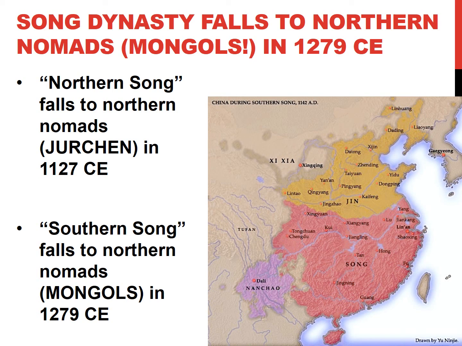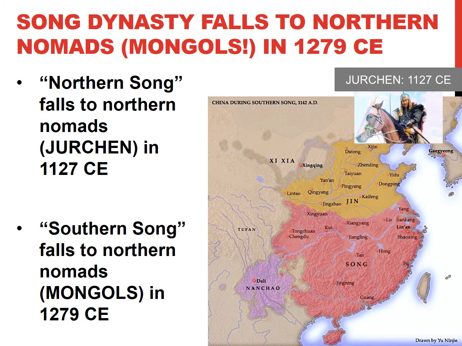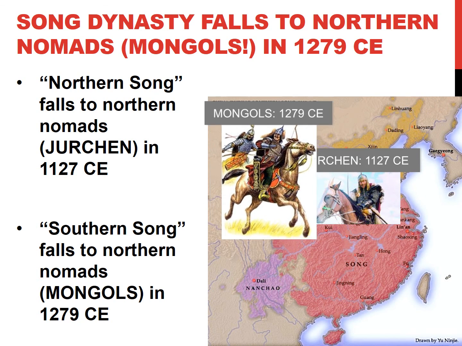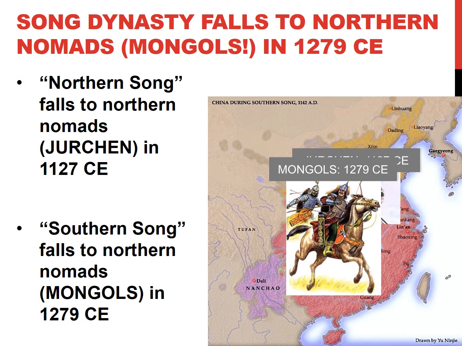The Song Dynasty is going to fall apart as well. And the Song Dynasty is going to fall to another group of northern nomads. They are going to be the Mongols. And the Mongols are going to be a force to be reckoned with. So, not so much the Jurchen, but the Mongols are going to wreak havoc, and they're going to be one of the strongest empires